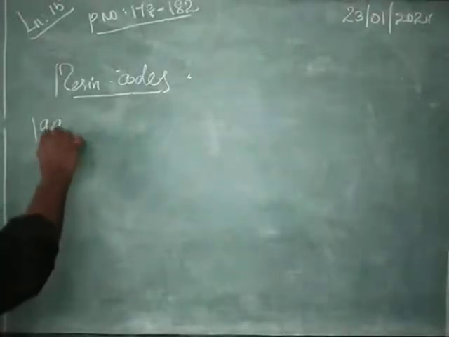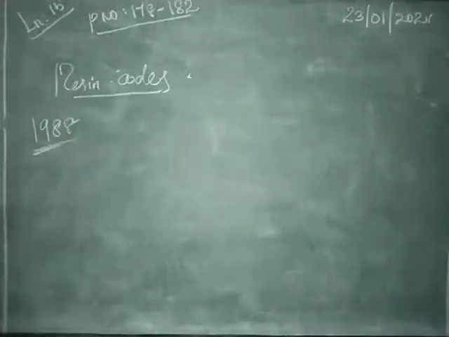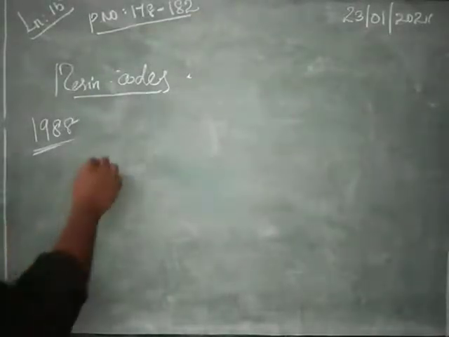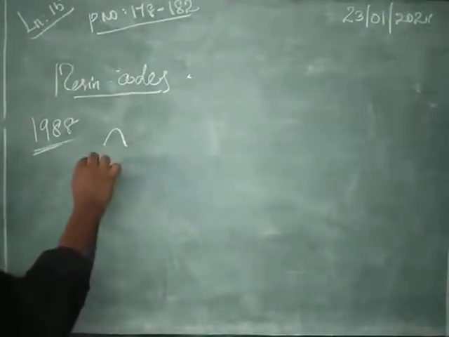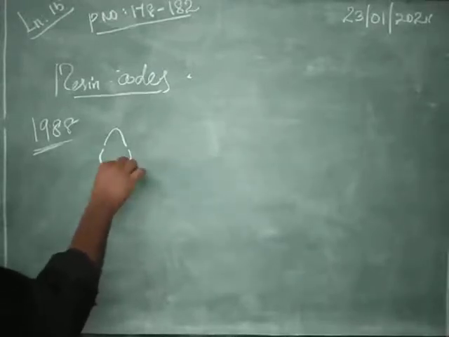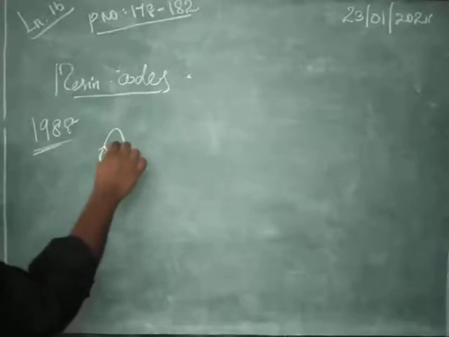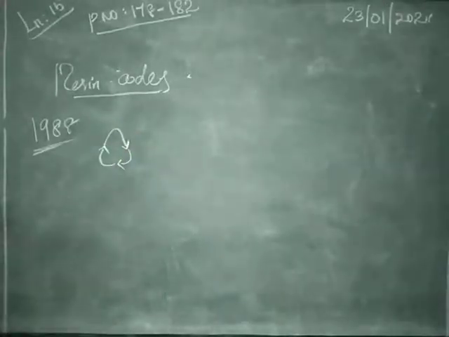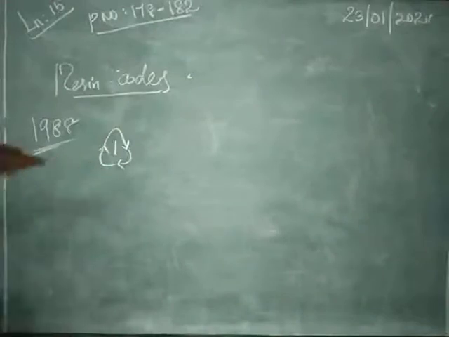In the year 1988, the government framed resin codes. So what is meant by resin codes? Three chasing arrows in a triangle. There is a number in the middle, at the bottom, and there are letters under the triangle.